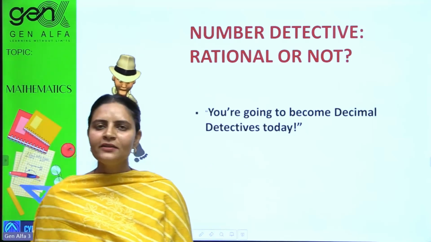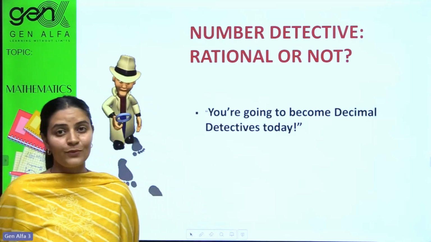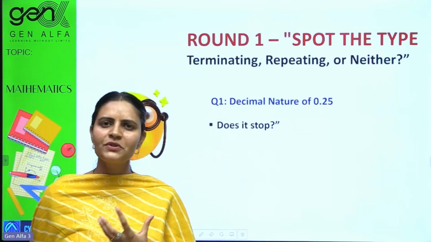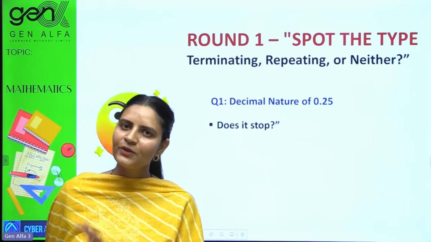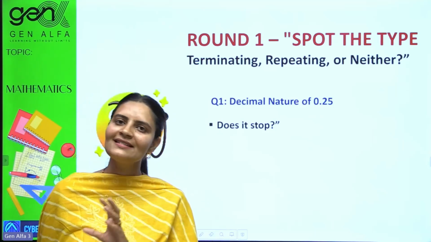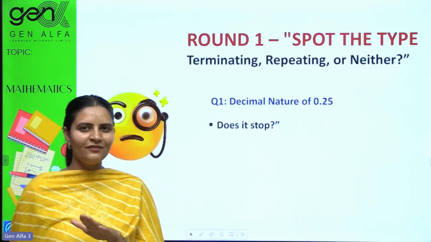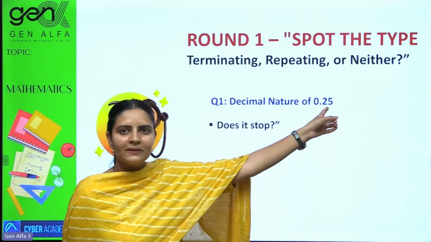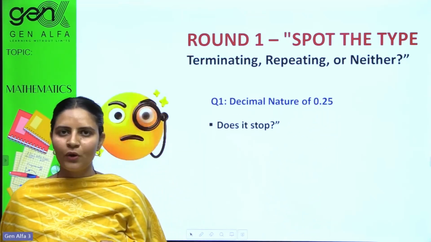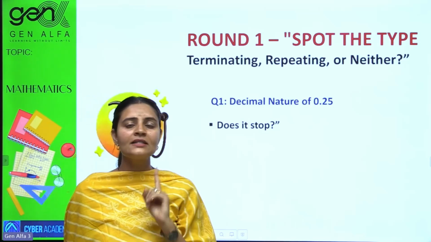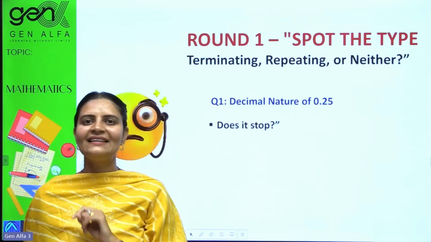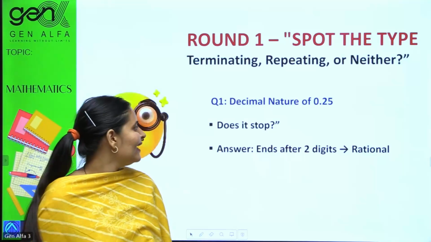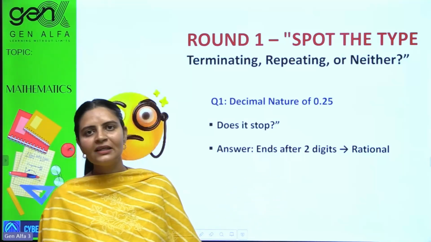Now let's be number detective. Are you ready? Sounds interesting, yes? I'll give you some decimals and you have to find whether it is terminating, non-terminating, rational, or irrational. It might be easy for you right now. Decimal nature of 0.25. What would it be? Does it stop? Yes, it does. It gets stopped after 2 digits. So that would be taken as rational number.